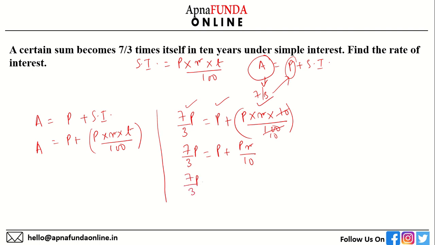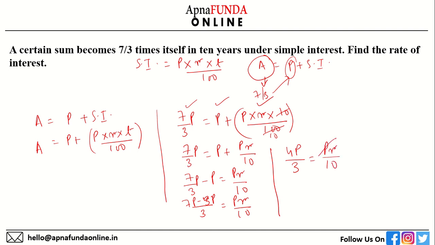7 by 3 P minus P is equal to PR by 10. This will become 7P minus 3P is equal to PR by 10. 4P by 3 is equal to PR by 10. We cancel P on both sides, and we are left with 4 by 3 is equal to R by 10.